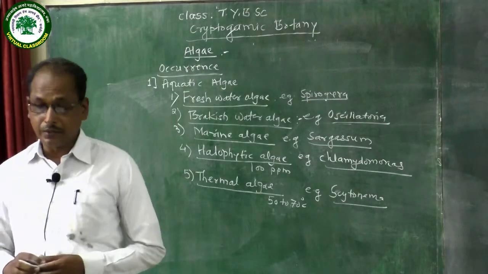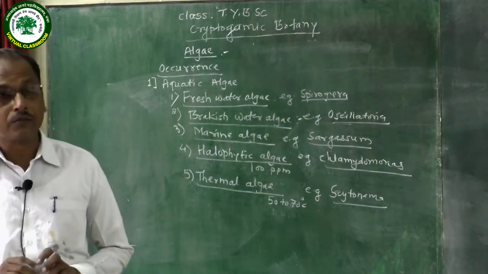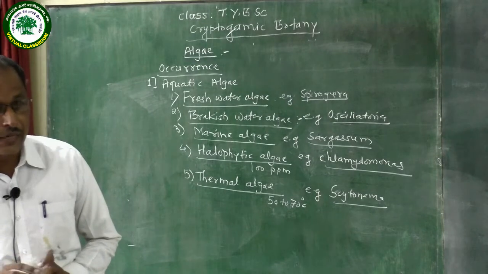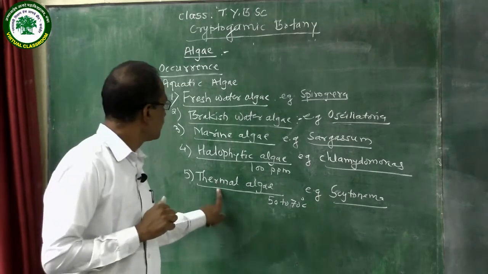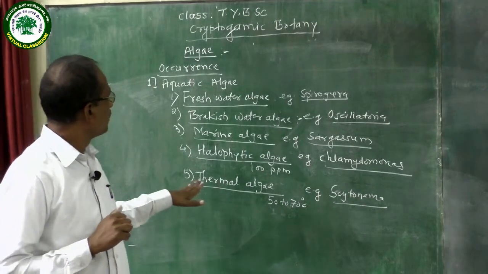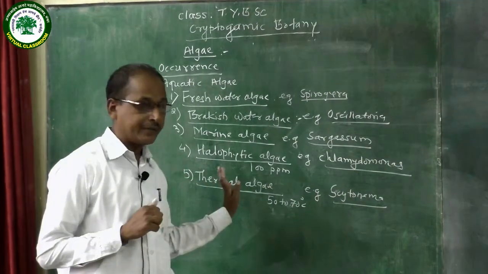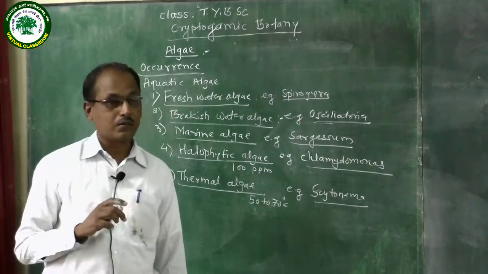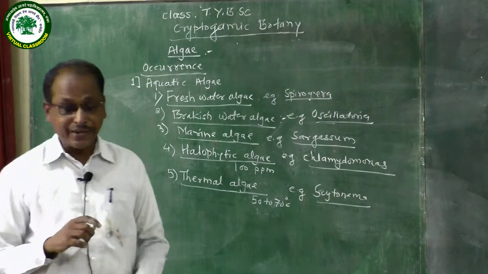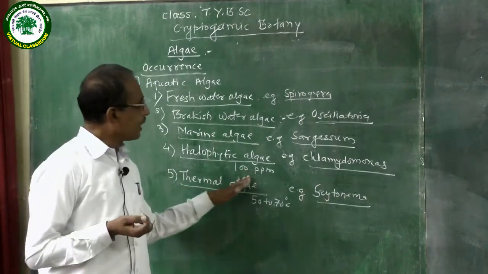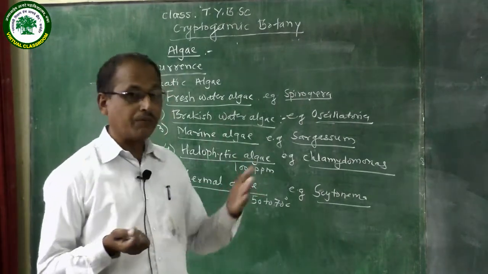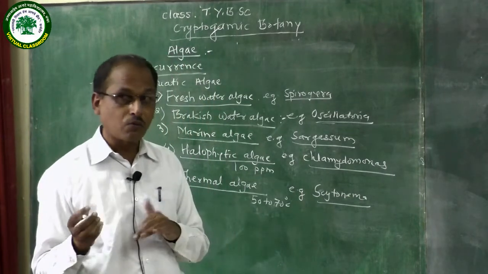You know that at Vajreshwari, Thane, there is a hot water boiling spring. There is found this type of algae, thermal algae, Cytonema.